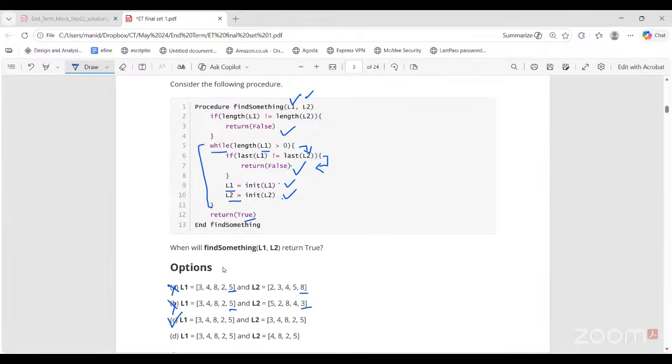Option D will definitely give false because they're not same length. So here only it will return false. So only C is correct. This is clear for everyone? Yes, ma'am.